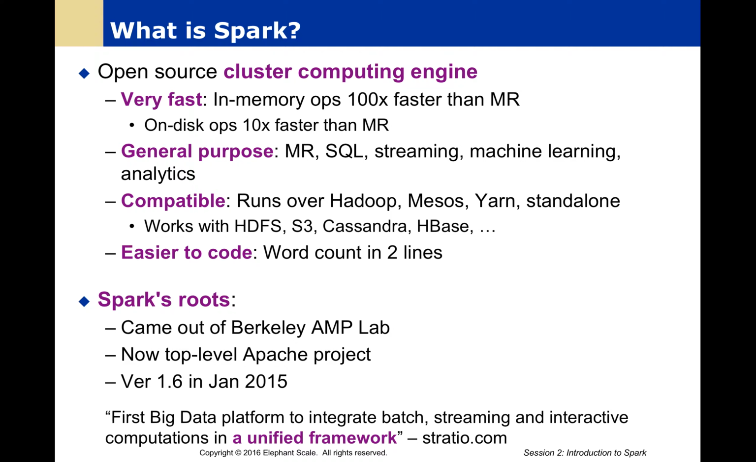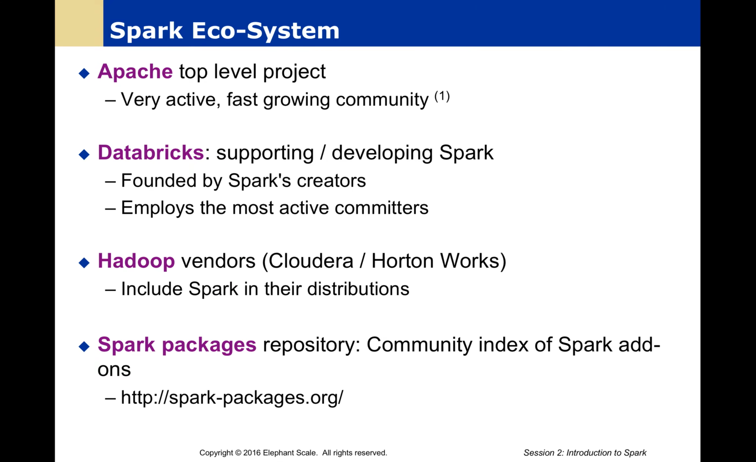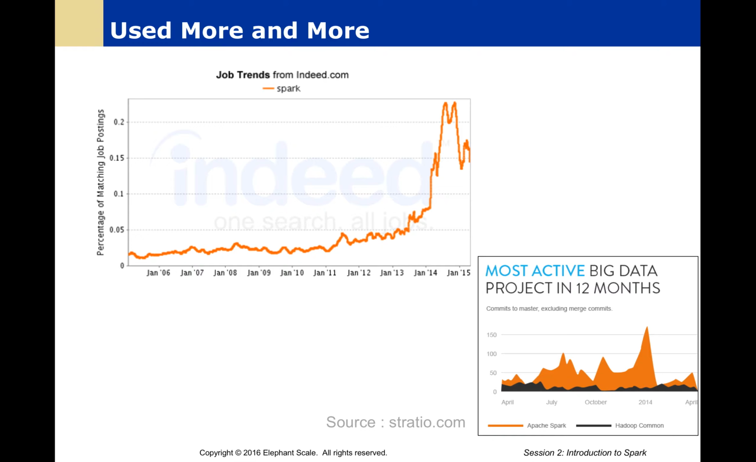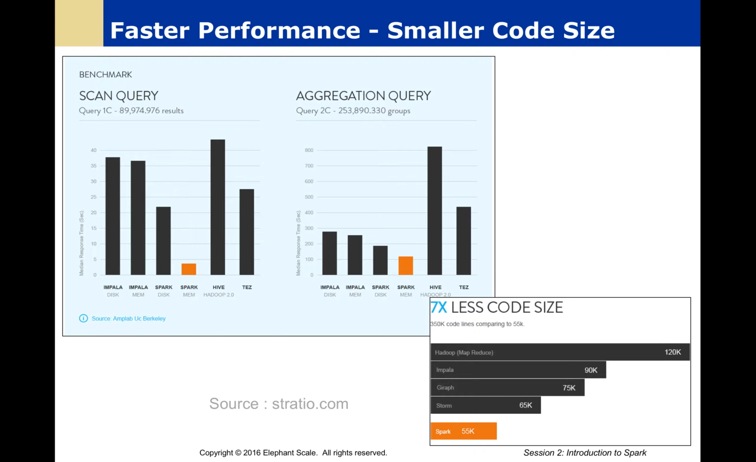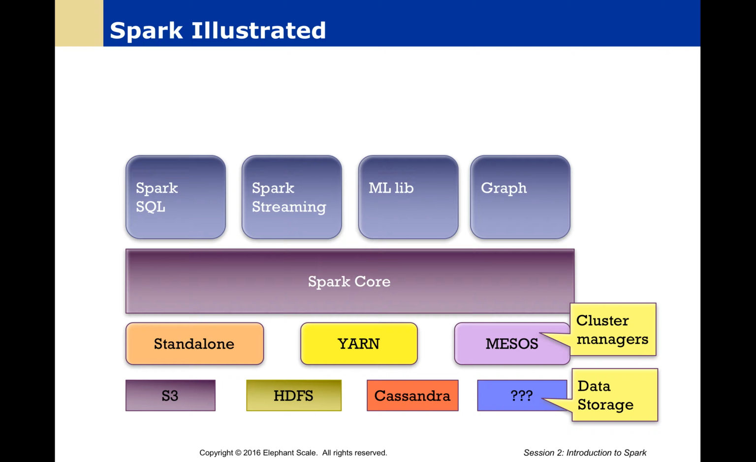Spark came out of the Berkeley AMP Lab. It is actually now a top-level project, and it's very popular. We have a commercial vendor, Databricks, now supporting it, and it's also supported by Hadoop vendors like Cloudera and Hortonworks. And we even have a package repository, which has a lot of add-ons as well. So you can see here, in the last couple of years, Spark's really exploded in its use. It's one of the most active projects out there now, and you can see here how it has great performance for a lot of scan and aggregation with less code size than competing technologies.